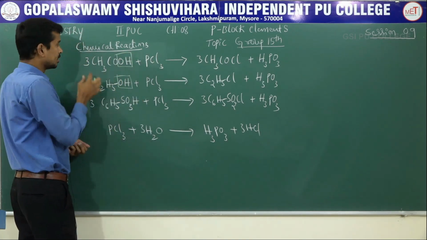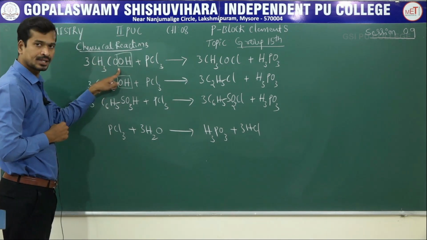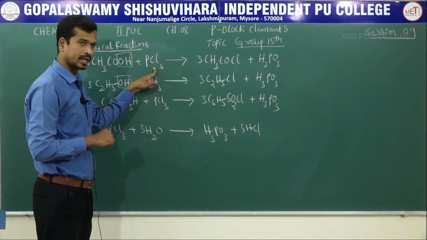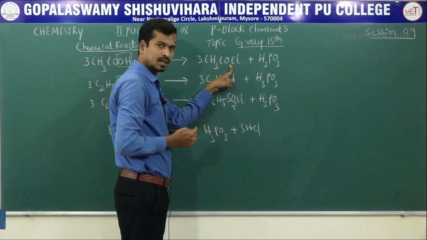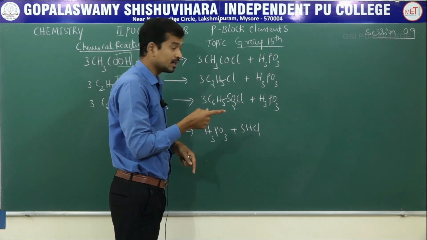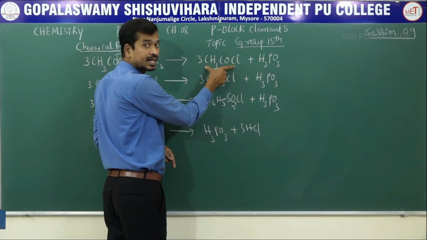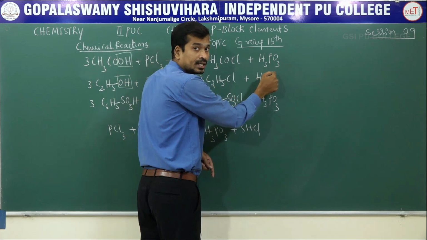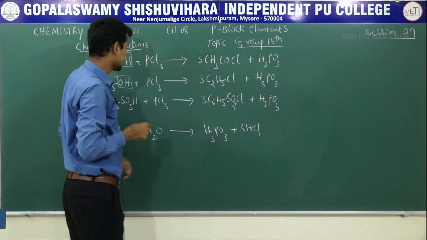CH3COOH is acetic acid, which reacts with phosphorus trichloride. The OH group is replaced with Cl, giving 3 moles of CH3COCl. What is CH3COCl called? Acetyl chloride. And H3PO3, what is it called? Phosphorus acid.